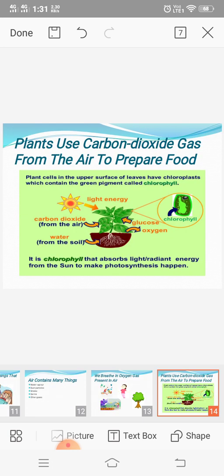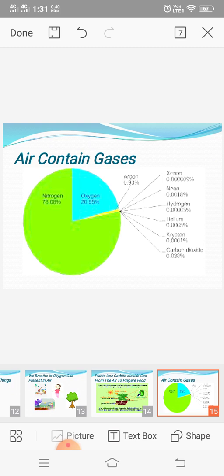There is another gas which is called carbon dioxide. This is the gas which we give out of our body when we breathe out, and this is the gas which is used by plants to prepare food. So plants use the carbon dioxide gas from the air to prepare food, and this is the gas we release or exhale out when we breathe out. Air contains many gases such as oxygen, carbon dioxide, nitrogen, etc. So air is a mixture of different gases.